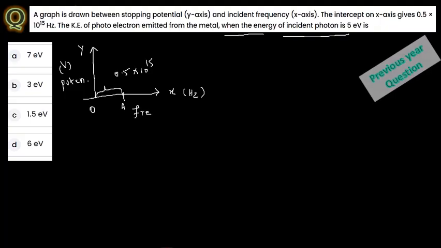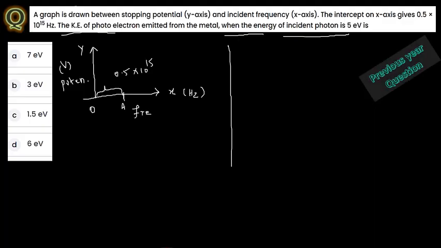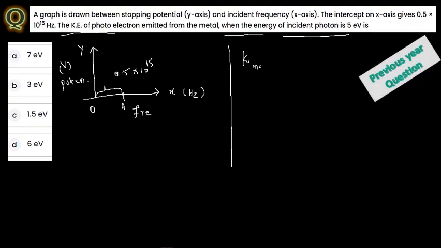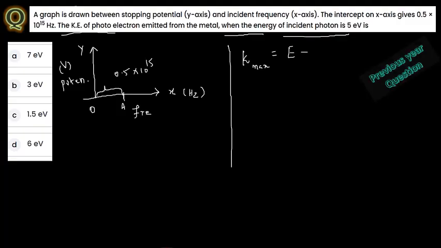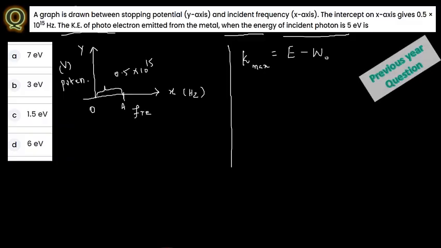Kinetic energy, in this case we have to find out what is the kinetic energy when the energy of the incident photon is 5 electron volt. You already know this one, I just mentioned here: kinetic energy maximum is equal to the photon energy minus W, that is the work function, which I just mention as W naught.